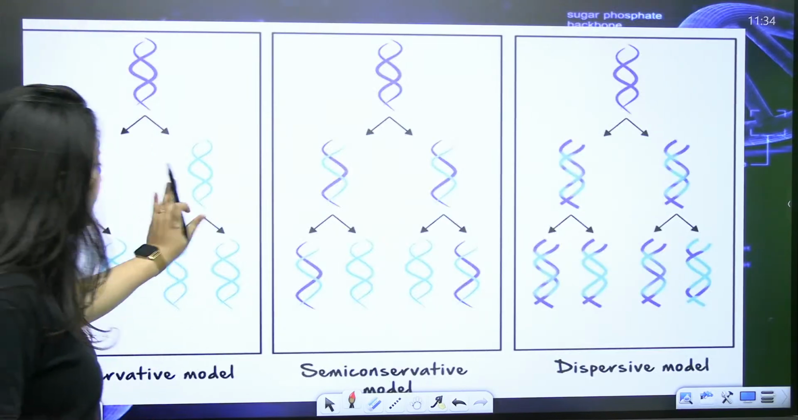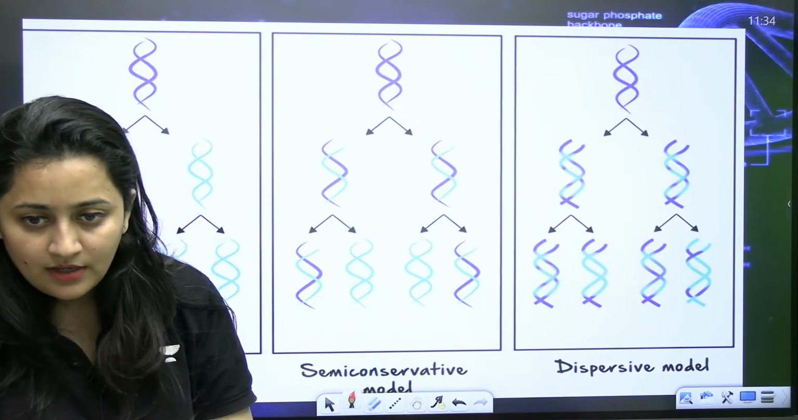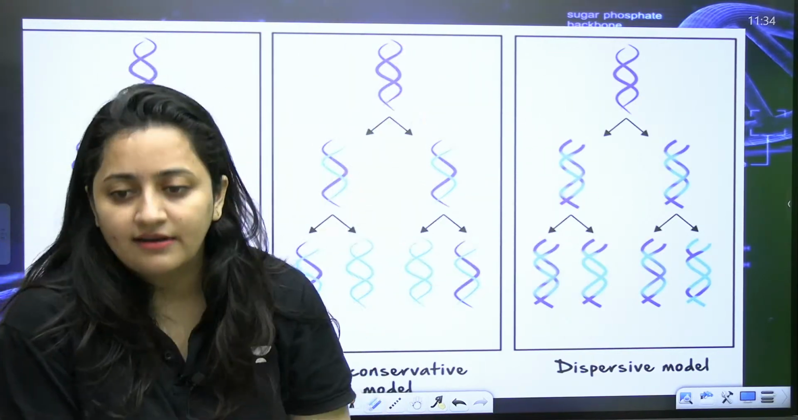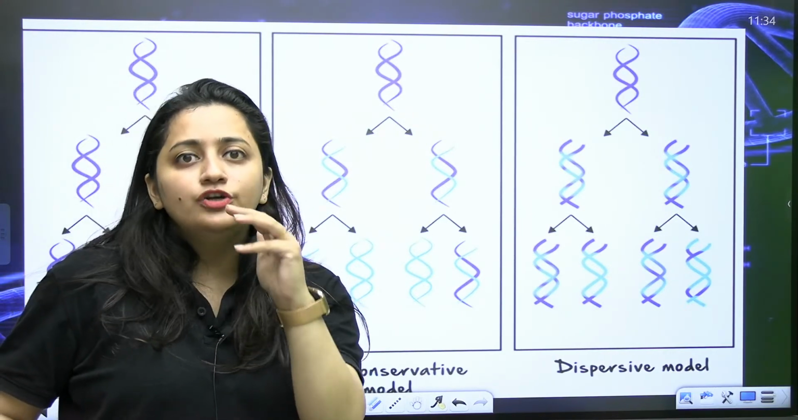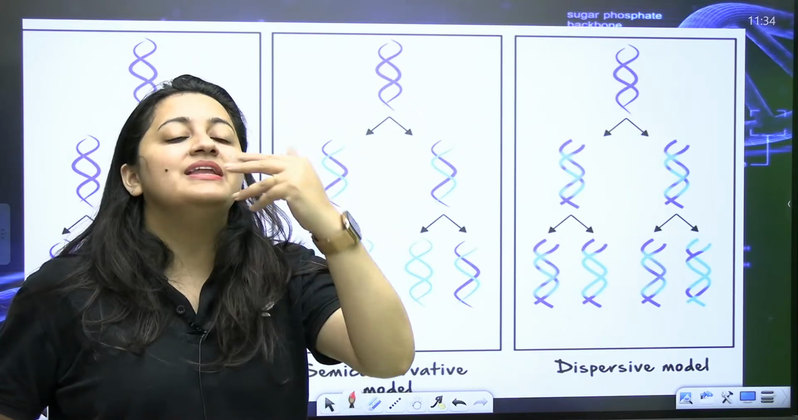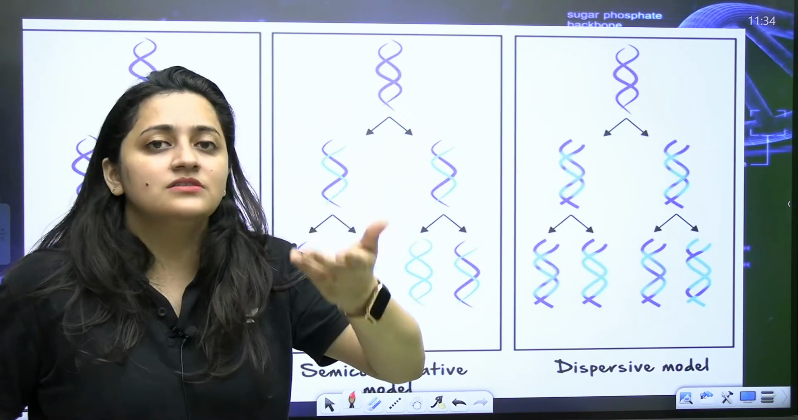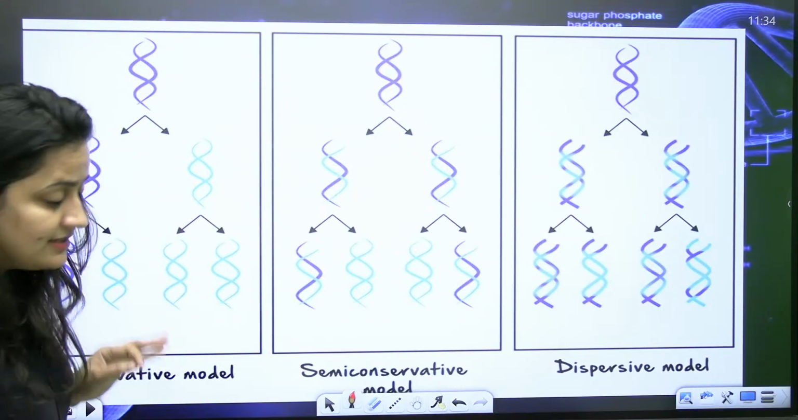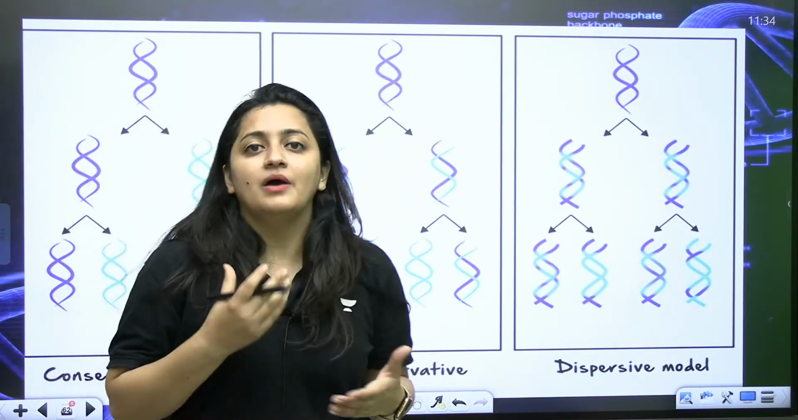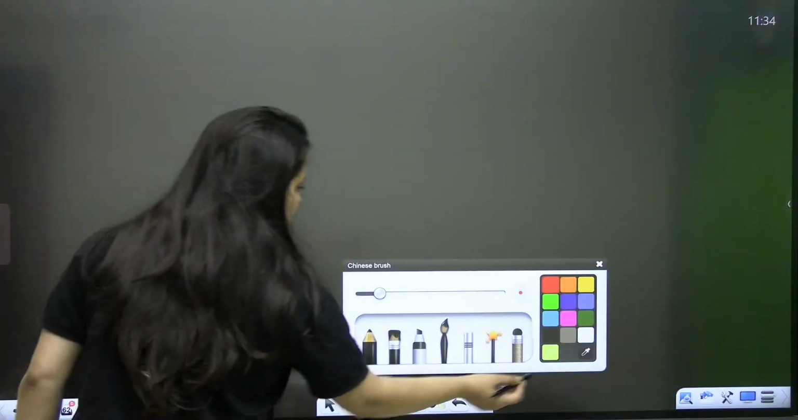And next is the mode of replication, that is, how this DNA will get replicated. The main property of the genetic material is that it should have the capability to get replicated, to get duplicated. This is what I just said, right? So now this is what we are going to discuss. When you talk about the models or modes of replication, we have majorly three models.